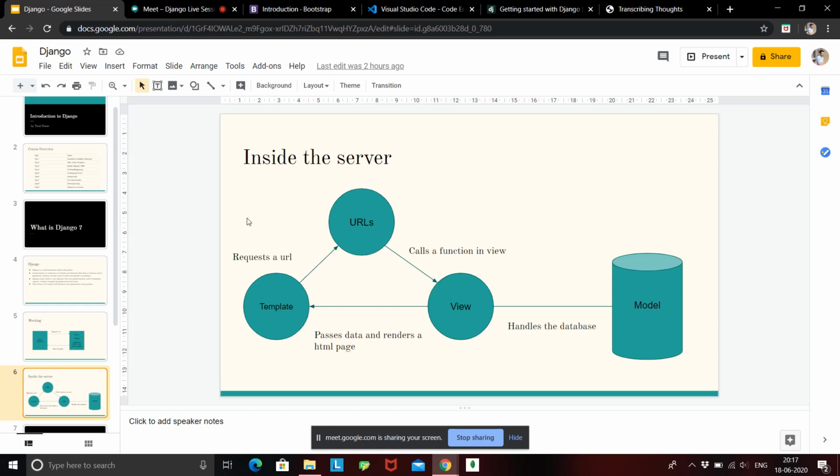So we just know that the server will respond with an HTML template, but how will it respond with an HTML template? We have three important modules inside the server. Those are URLs, views, and templates. Okay, URLs will contain all the paths that are valid for your web application. Okay, all the valid paths are already defined inside a file called URL, and this URL will contain all the URLs, or we can say all the paths that are available inside your web application.